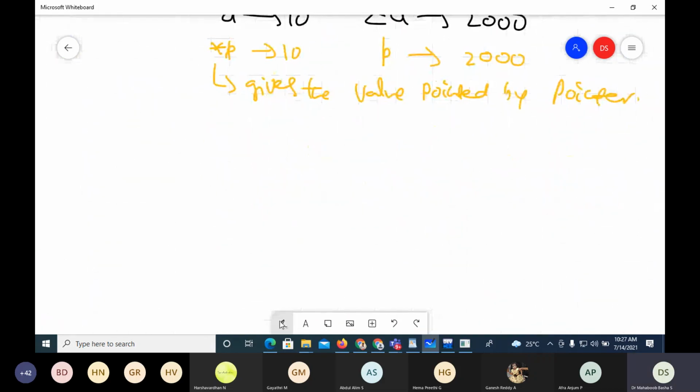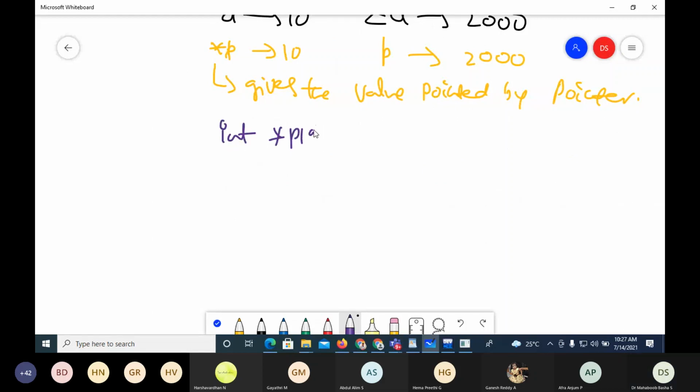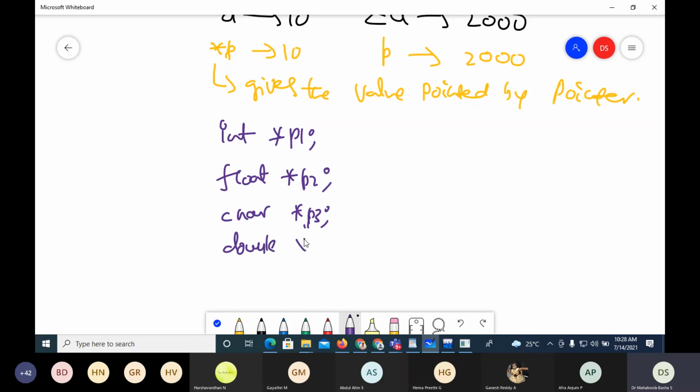So we are using int asterisk p1, float asterisk p2, suppose char asterisk p3, and double asterisk p4. Whatever I take here, I can take other things too, like long, whatever it is.